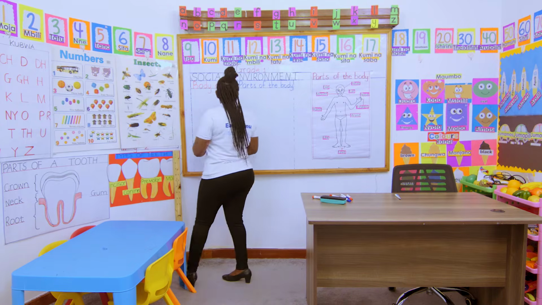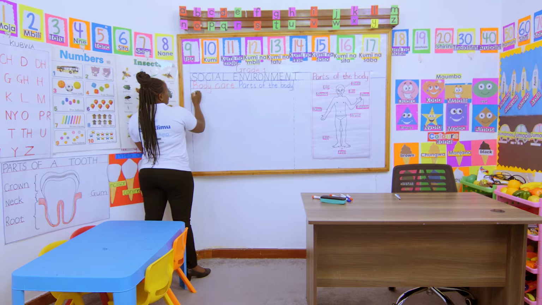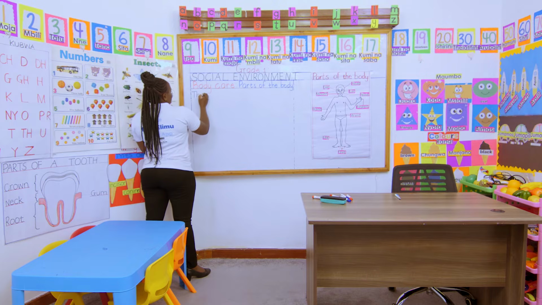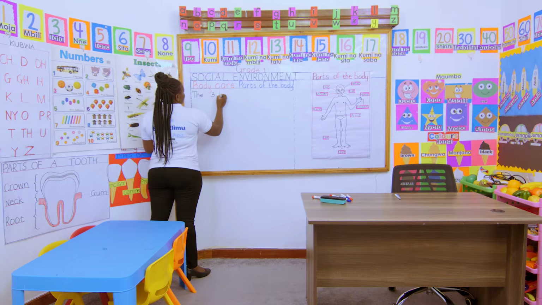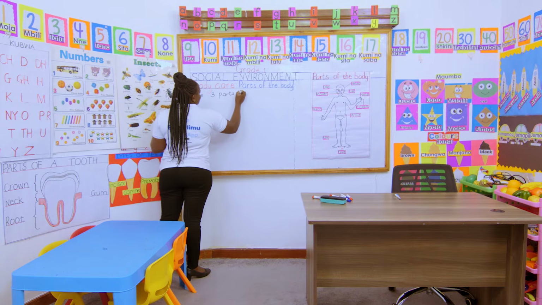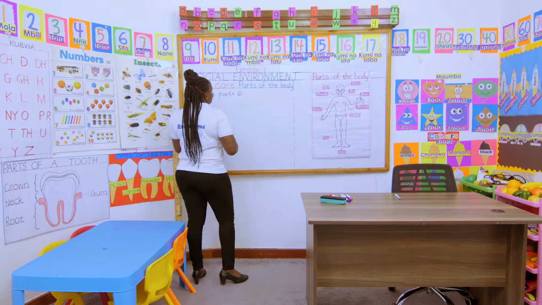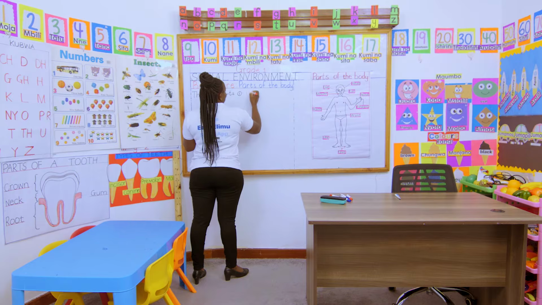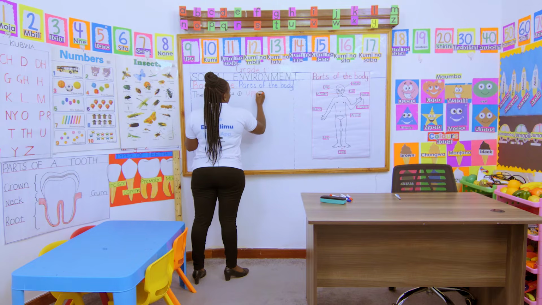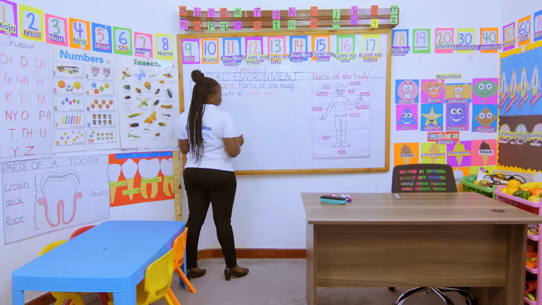Do you know that? Teacher, only three parts? I want you to understand. The human body is divided into how many? Three main parts. The first main part we are talking about is the upper parts. We have the upper parts.